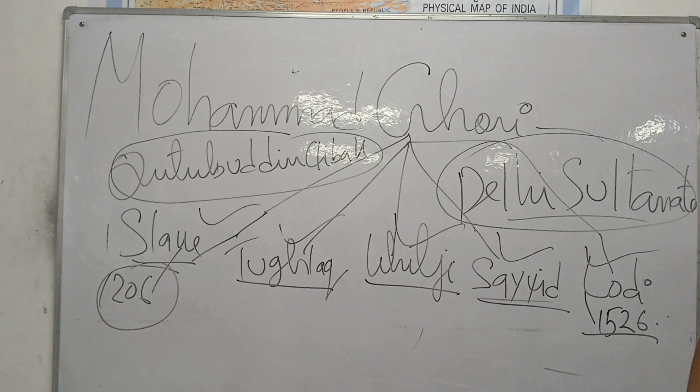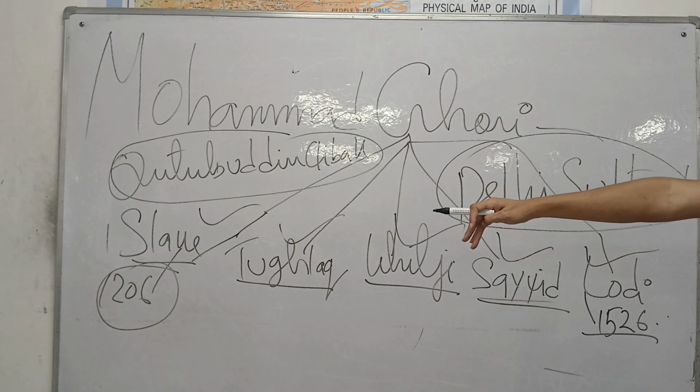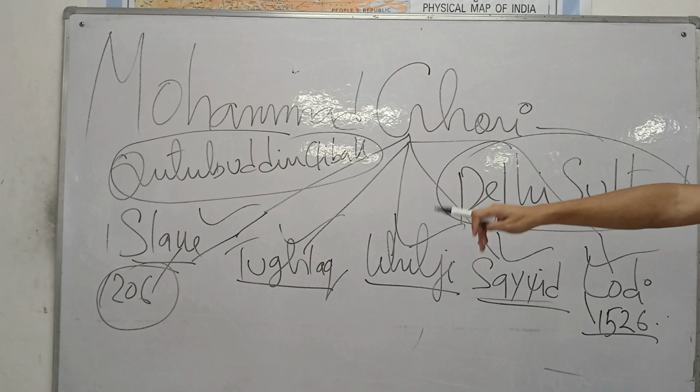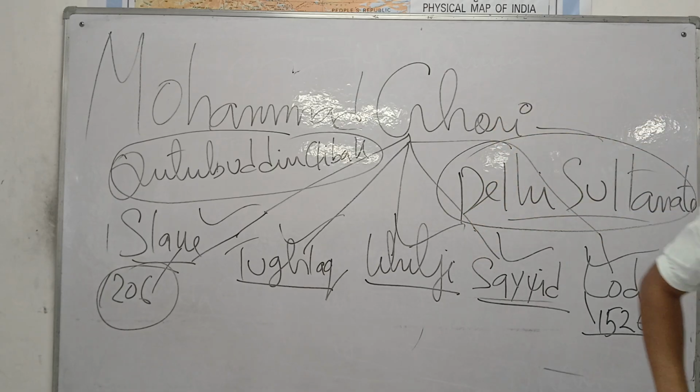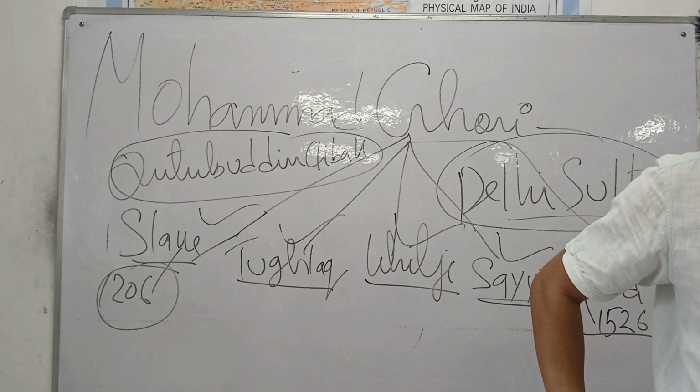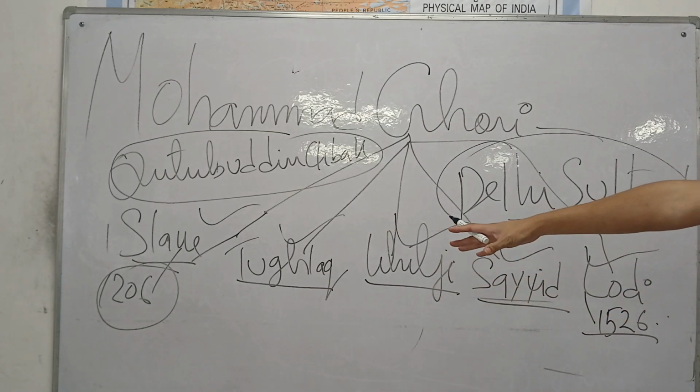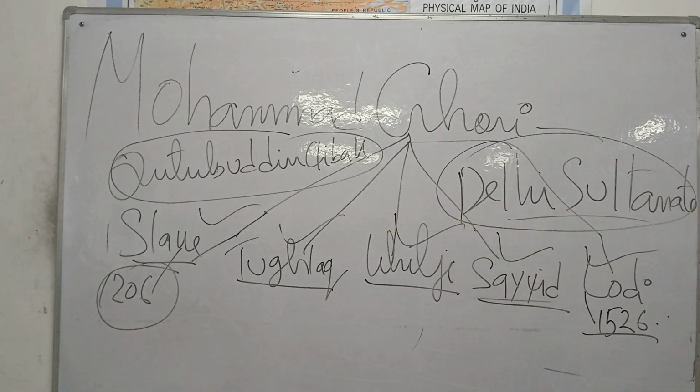They are all Muslims, but the name is different. Why? First is Slave. You know why Slave, right? He was a slave of Muhammad Ghori. That's why he has taken the name Slave. Tughlaq, Khilji, Sayyid, Lodi. Why so many different names under one dynasty?